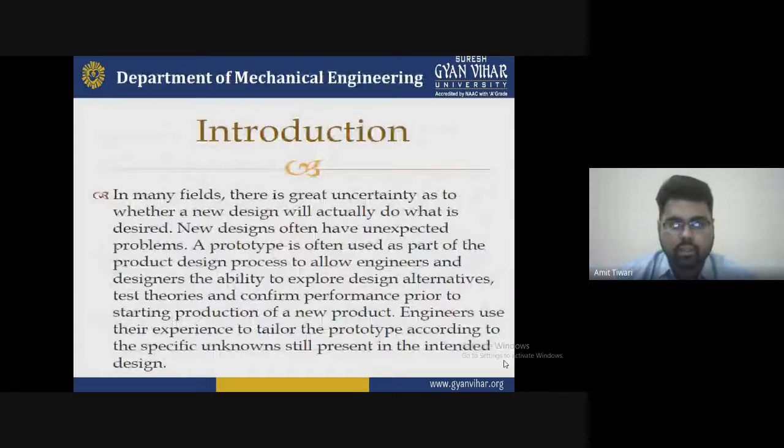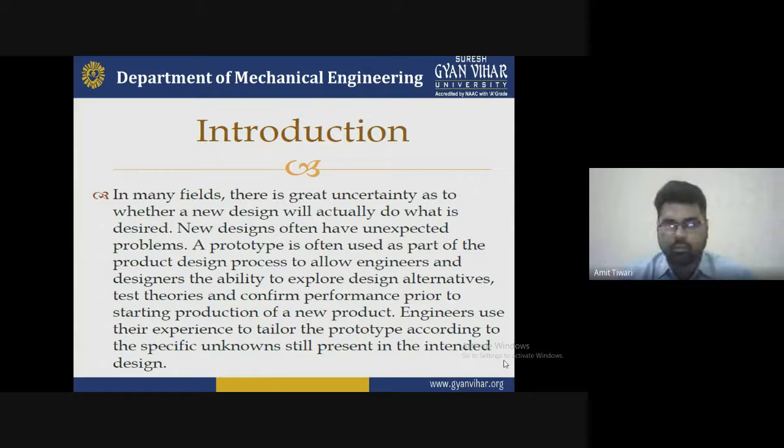As an introduction, what is rapid prototyping? In many fields, there is great uncertainty as to whether a new design will actually do what is desired. So why are we making a new design, and what type of design do we make for developing a new technology with the help of some unique features for a particular product?